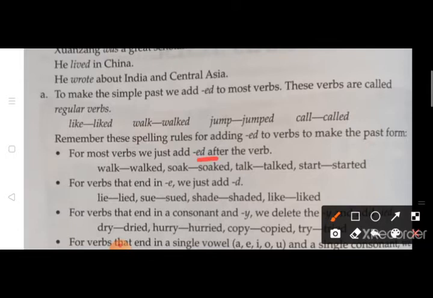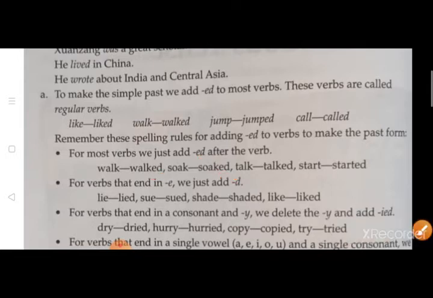Normally, we add ED. Just like walk, walked, here we added only ED. Soak, soaked. Talk, talked. And start, started. So here you can see that the base form, that is the present form, is walk, and then we added ED along with it to make it past tense. In the same way, soaked, talked and started.